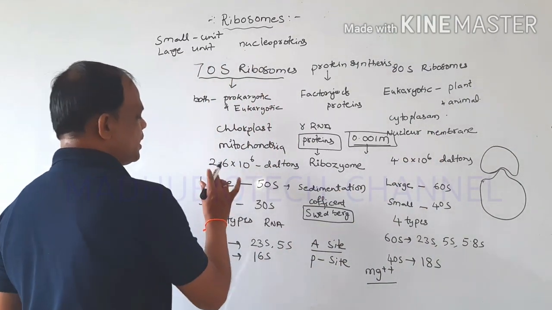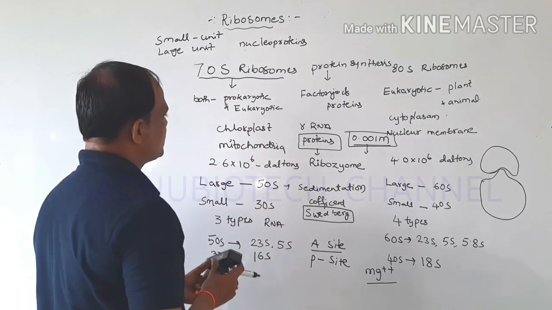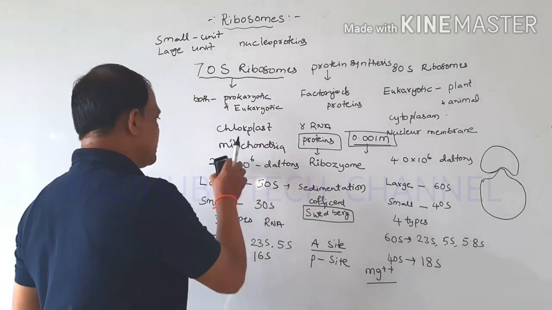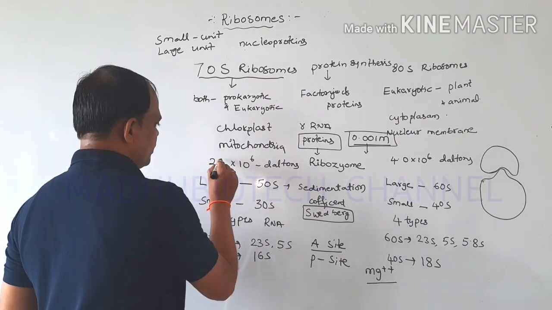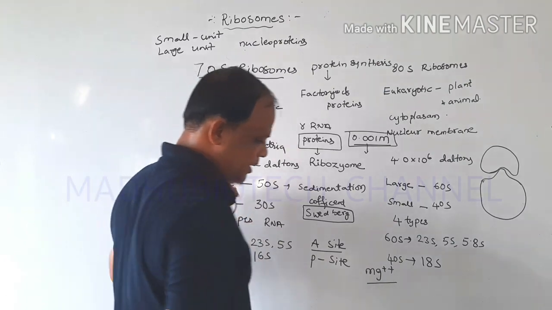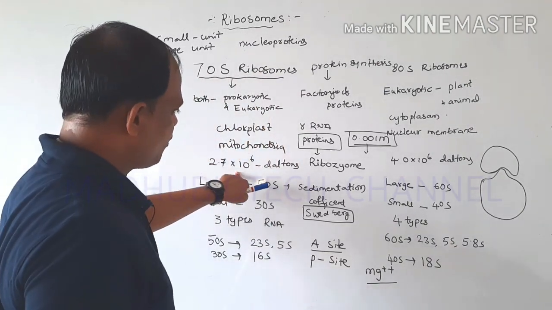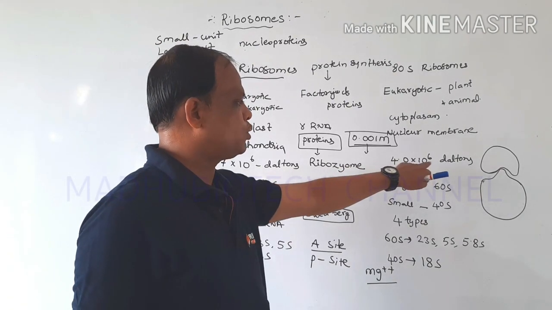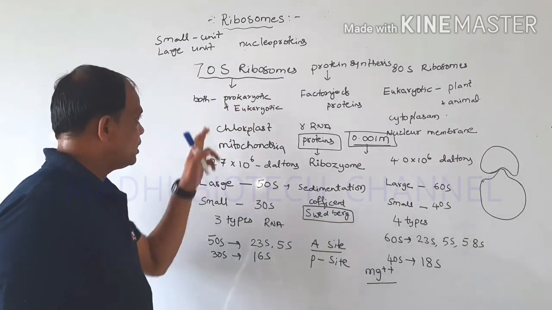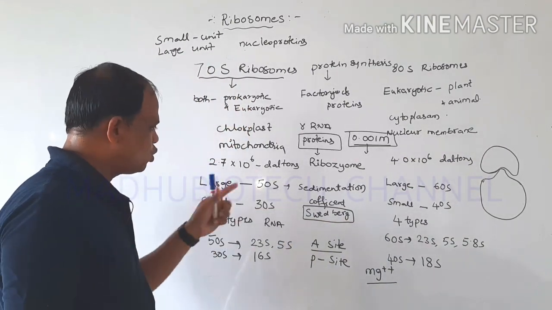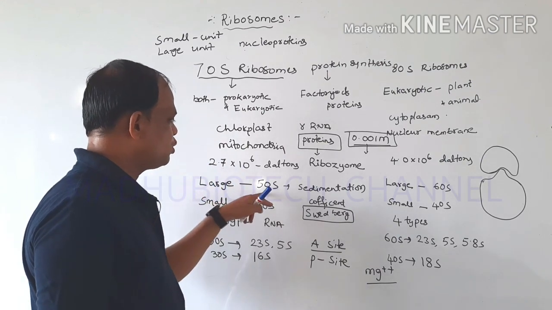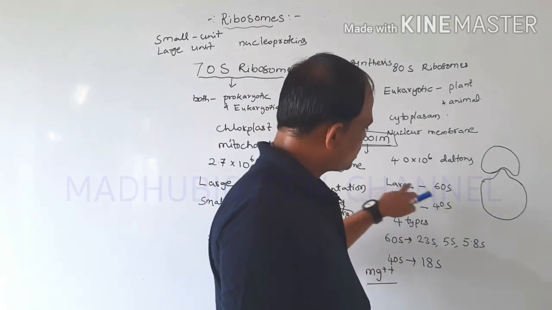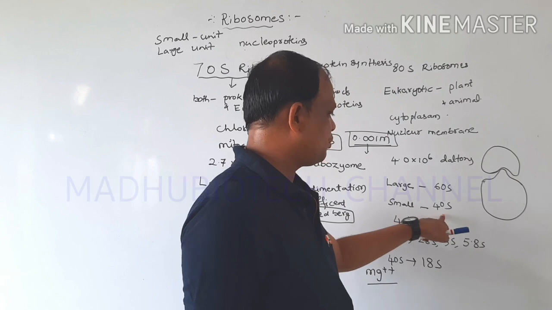The molecular weight of the 70S ribosomes is 2.7 into 10 to the power of 6 daltons, and the molecular weight of the 80S ribosomes is 4.0 into 10 to the power of 6 daltons. The 70S ribosomes are made up of two components: the large subunit is 50S and the small subunit is 30S. In the 80S, the large subunit is 60S and the small subunit is 40S.